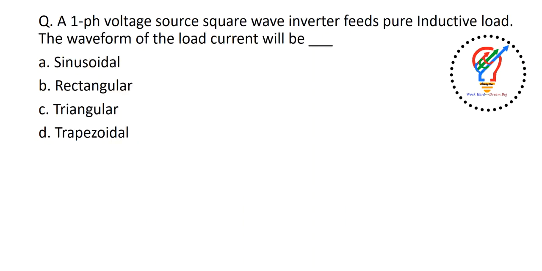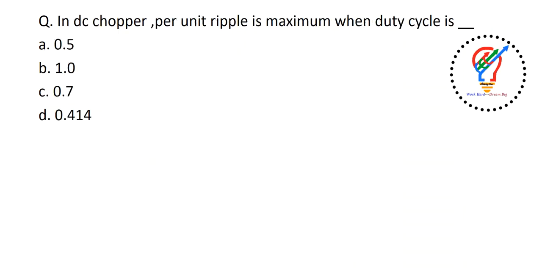Next one. A single phase voltage source square wave inverter feeds a pure inductive load. The waveform of the load current will be, when the single phase voltage source has a square wave, the waveform of the current will be triangular in nature. When you have studied the inverter operation, you can observe the triangular waveform here. So the answer is triangular, C.